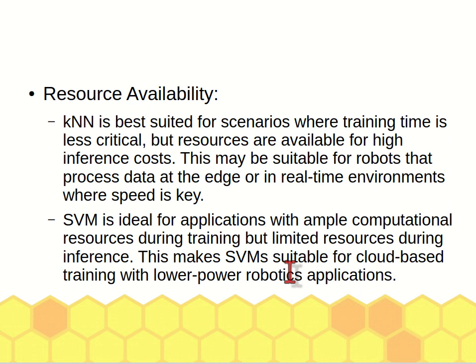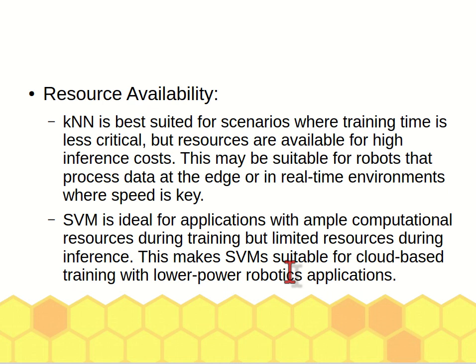SVM is preferred if longer training time is not important, but faster inference time is required, then SVM is better.